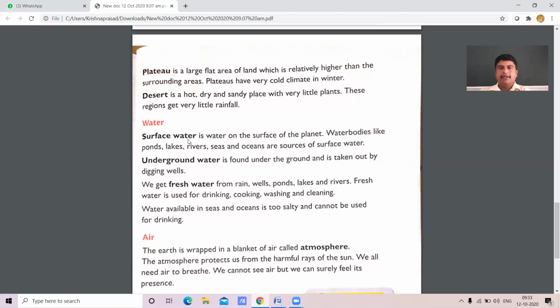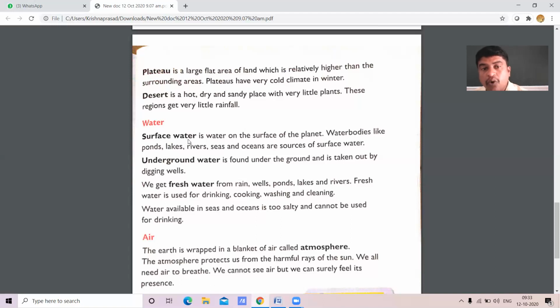Now we shall move on to underground water. Dear students, underground water is found under the ground and it is taken out by digging wells. As we are all the children of farmers, we know we dig bore wells into our land to get the water.